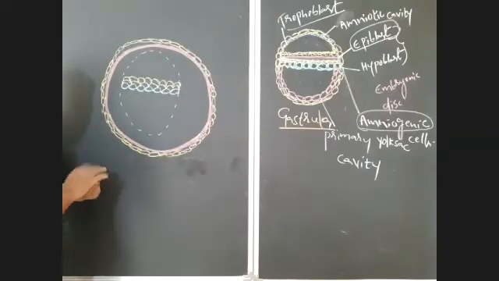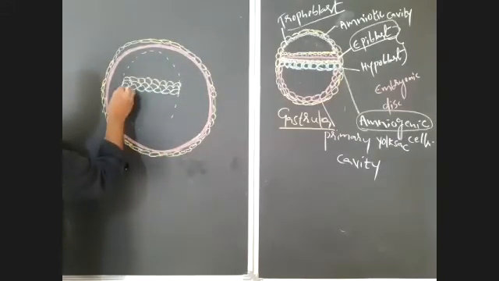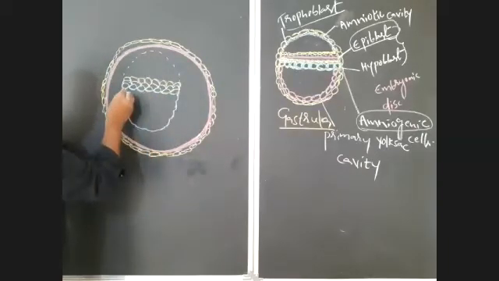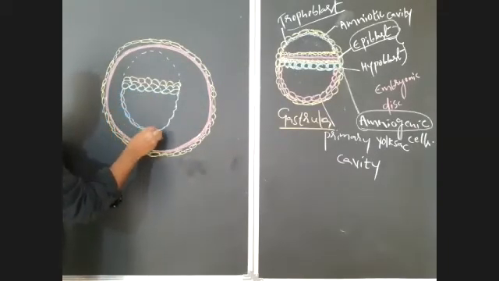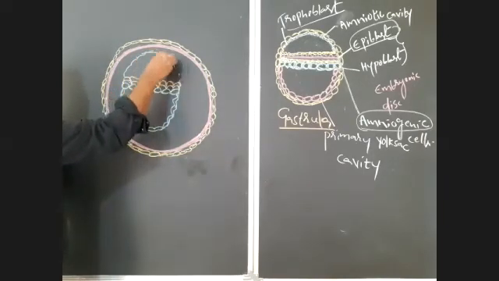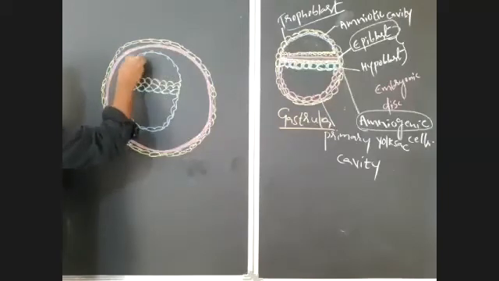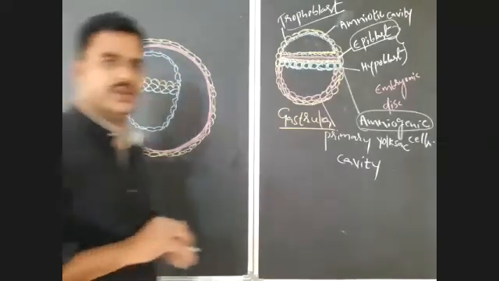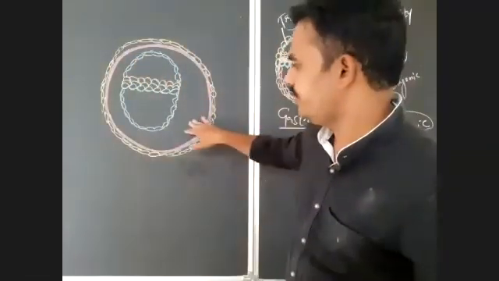This cavity has already reduced. Sorry, it is the secondary yolk sac cavity now, and here it is the amniotic cavity. This is the embryo. Now we'll observe carefully.